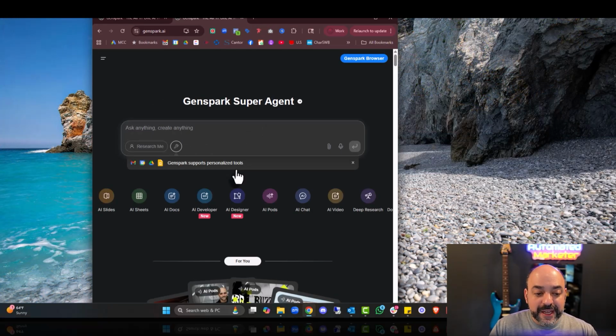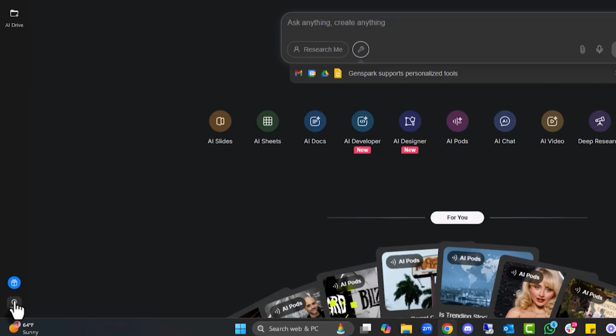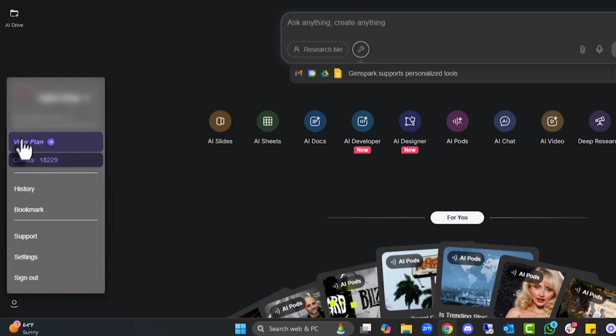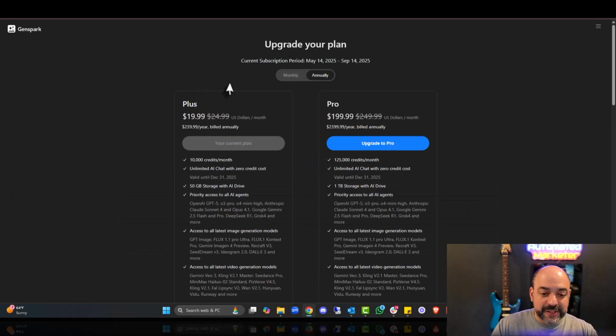Now, when you select it, you're going to come into here. I have an account. If you don't have an account, it costs $24.95, but you can come in here and there are different pricing plans, and you can go into view plan. As you can see, I have tons of credits. You have your $19.99, and then you have your $199 a month. Honestly, if you get it, you're billed annually. This costs as much as ChatGPT, and I've got to be honest, it's pretty darn cool.